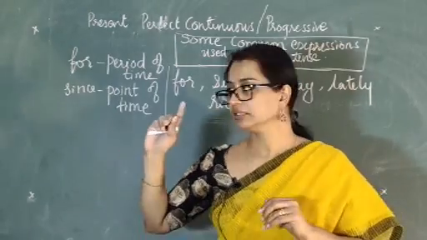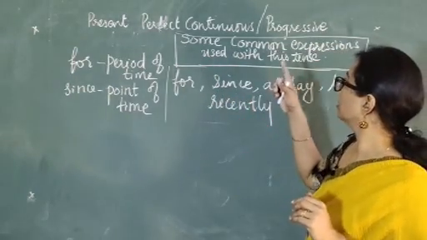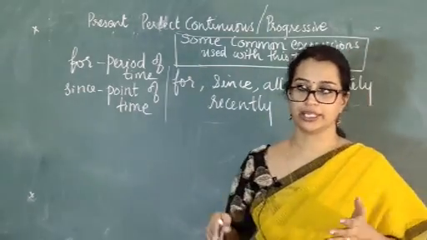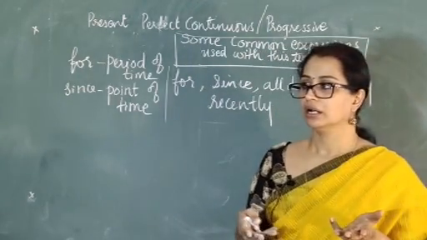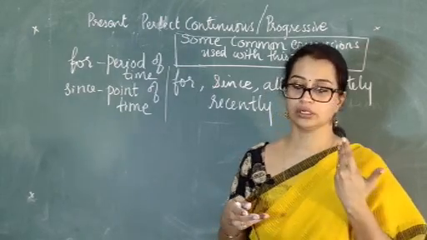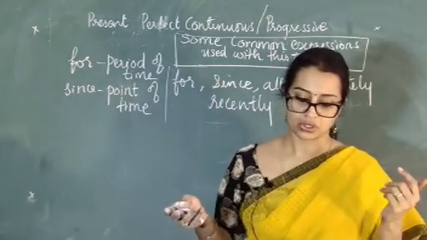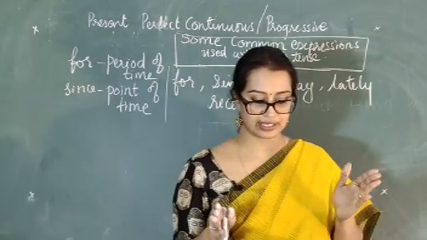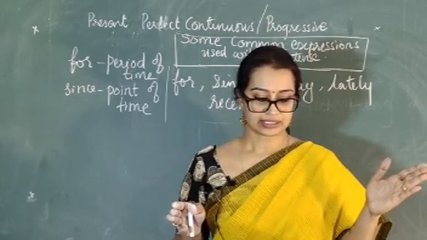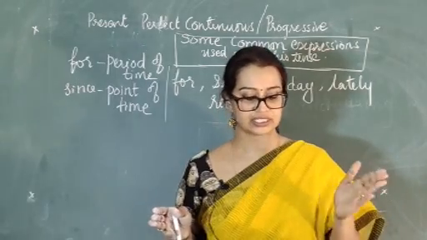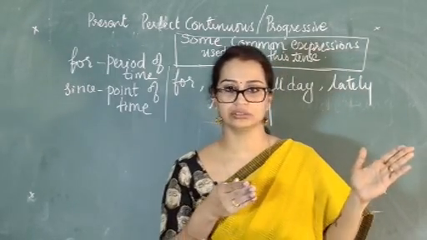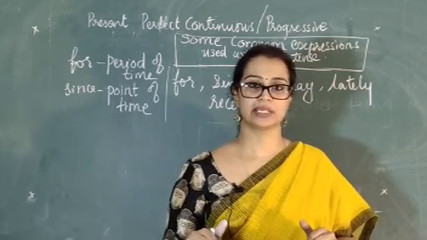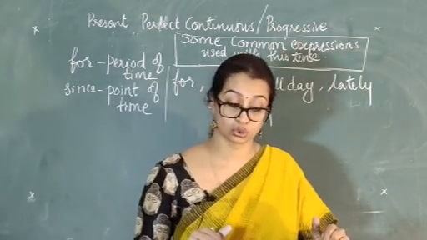Then another common expression that goes with the present perfect continuous tense most often is all day. It can be all day, all night, all evening, all afternoon, and so on. It suggests the whole day. I'll give you an example, because it won't be easy to explain it with the rule.